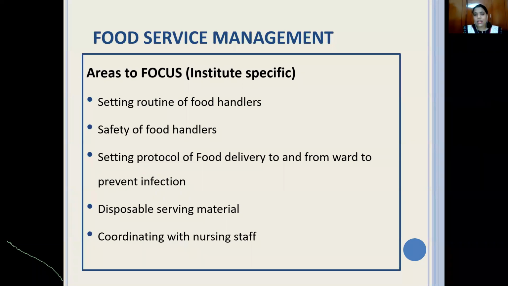Either at kitchen level each person's food is prepared in a disposable container, served to the patient, and incinerated, or you bring the food in a trolley, distribute the food in the safe zone, then give it to the patient. And again, whatever disposable cutlery there is, incinerate it. So that can be done.